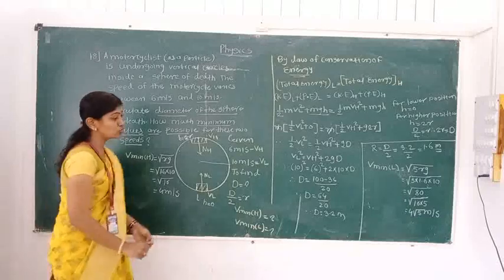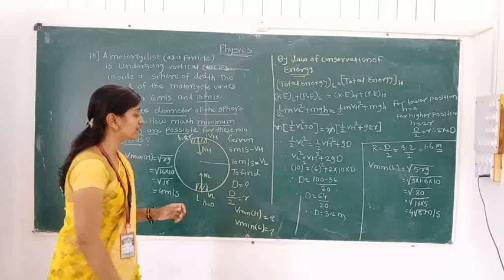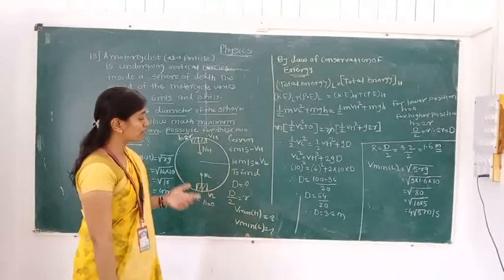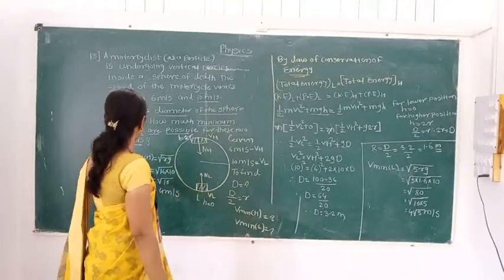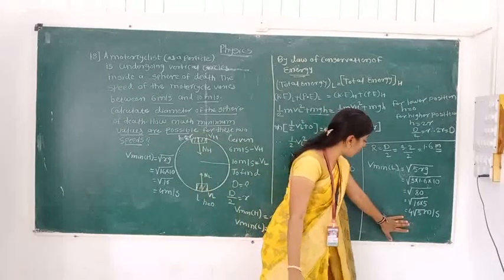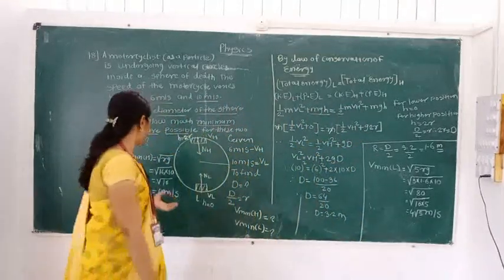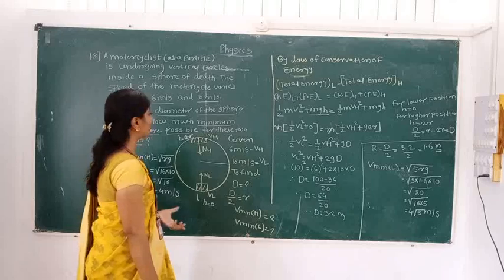So these are the values which we found. First is the diameter, we got 3.2 meter. Next is the minimum velocity at the lowest position, 4 into root 5 meter per second, and the minimum velocity at the highest position is 4 meter per second.